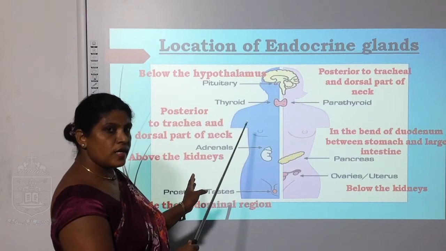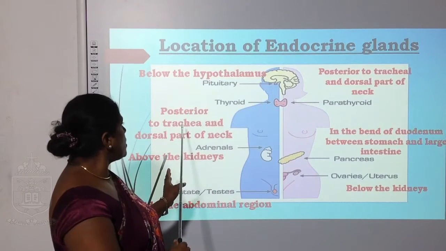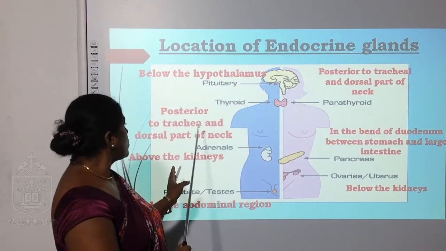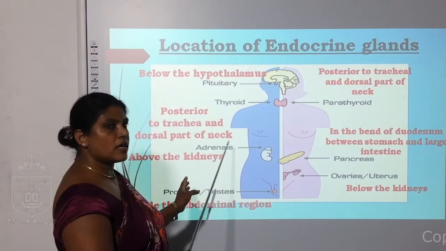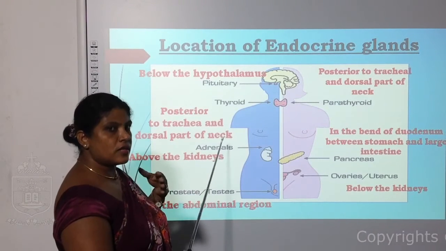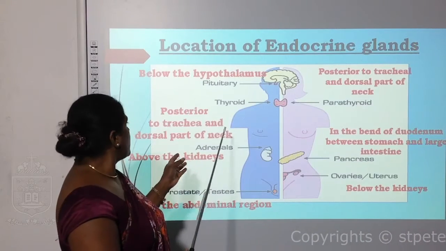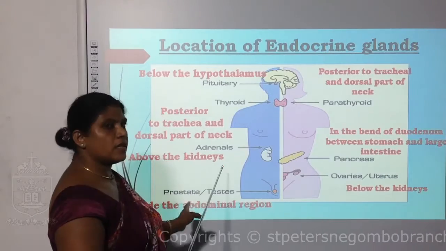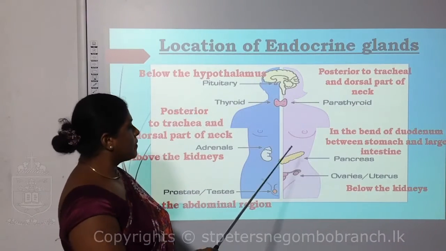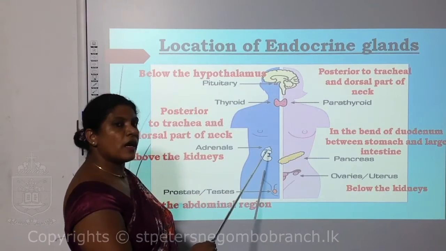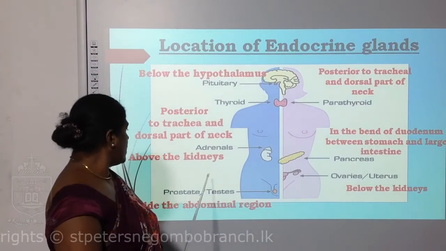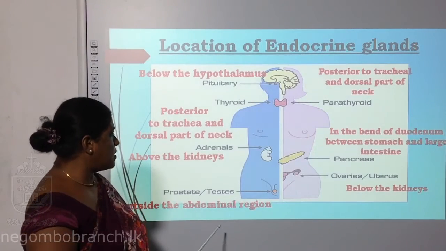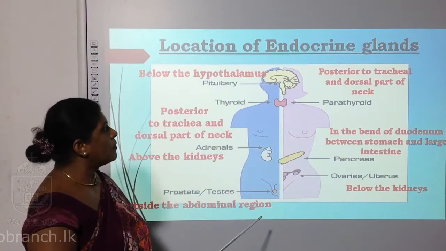Then the thyroid gland, posterior to the trachea and dorsal part of the neck, in the front region of the neck. Then the adrenal gland, above the kidney. The triangular shaped one is the adrenal gland. Then the testes, outside the abdominal region.